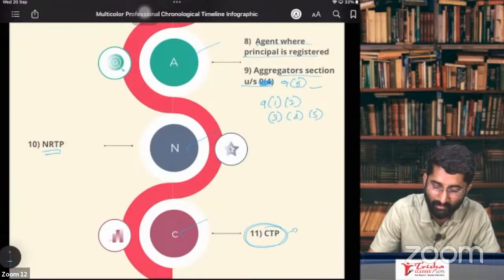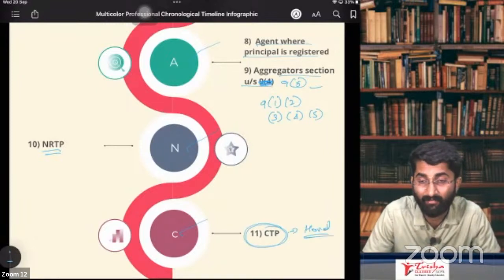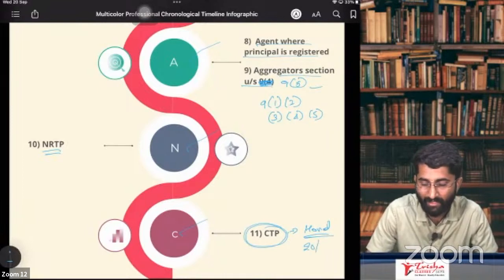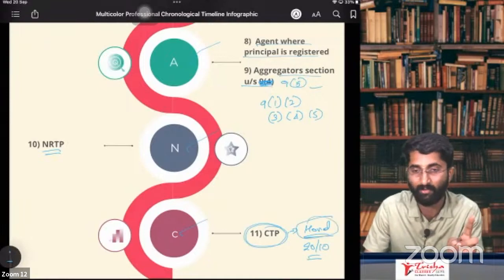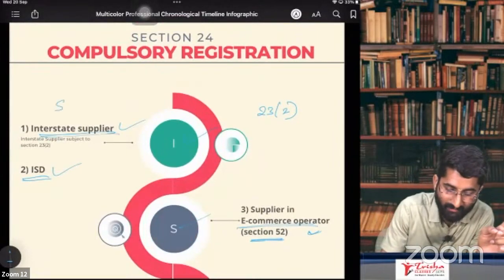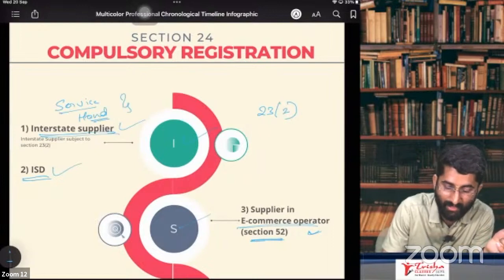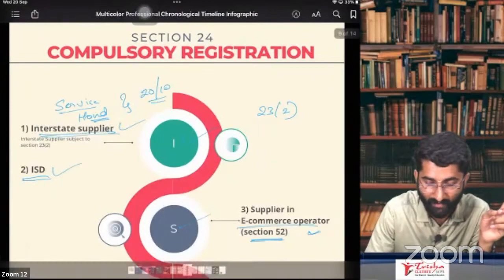But in case of CTP, if you are a handicraft goods supplier, then you have a turnover limit of 20 lakhs or 10 lakhs. You don't have to take the registration till 20 lakhs or 10 lakhs, only for handicraft goods. Even in case of interstate supplies, if you are a service provider and a handicraft goods provider, you don't have to take registration till 20 lakhs or 10 lakhs, as the case may be. So where is it given, sir?